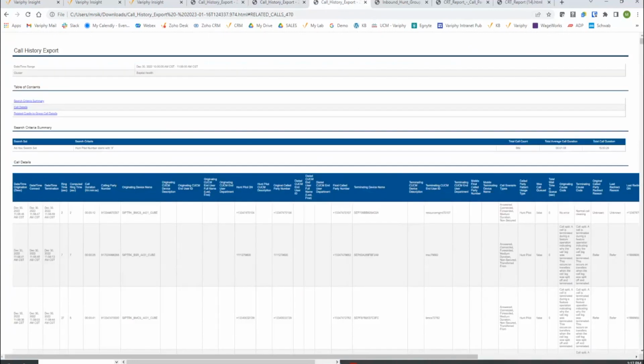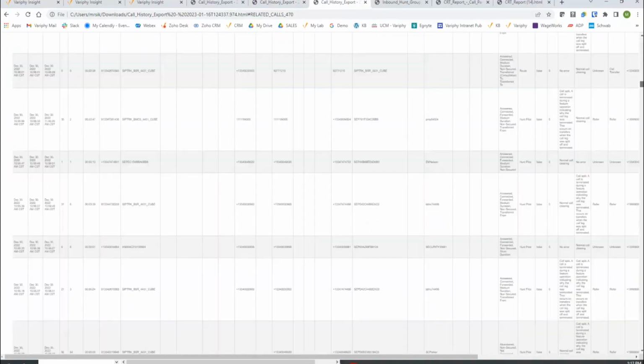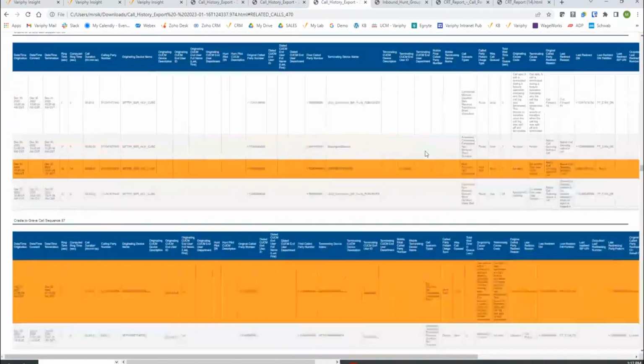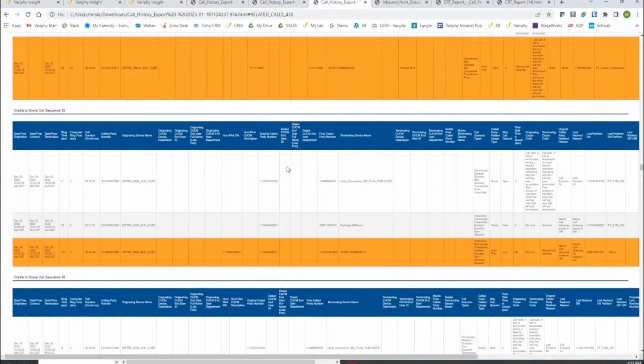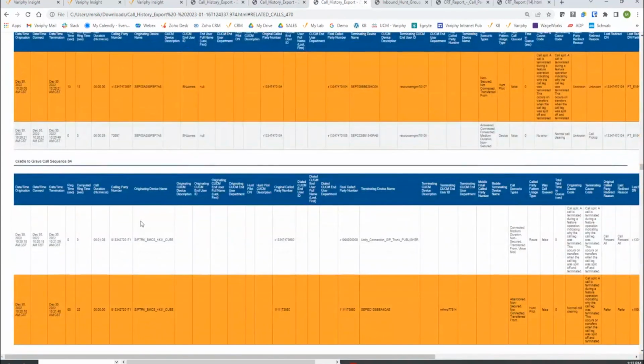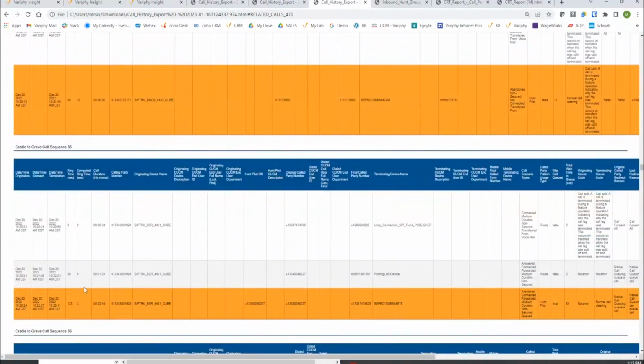I think I have a pretty ugly looking one here. Let's take a look at these. Why does sequence 85 ring a bell to my ears? Perfect example. Yep, let me zoom in. Hopefully I don't lose it. On sequence 85 here, on the very last leg, once it gets connected to this hunt group, you can see the ring duration, just the plain Jane ring duration, is 123 seconds.